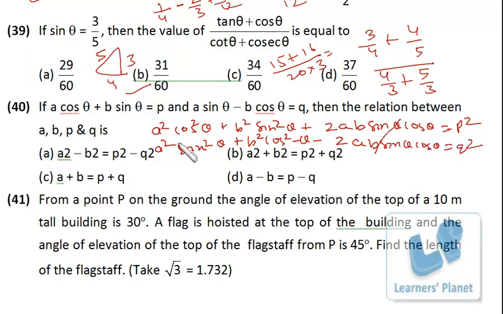So this is cancelled. A square cos square theta plus a square sin square theta, if you take a square common inside the bracket, cos square theta plus sin square theta will be there. So that's actually 1. So similarly over here, a square plus b square is equal to p square plus q square, right? So a square plus b square is equal to p square plus q square. So the very basic problem from trigonometry.